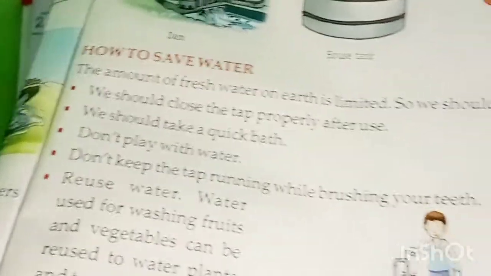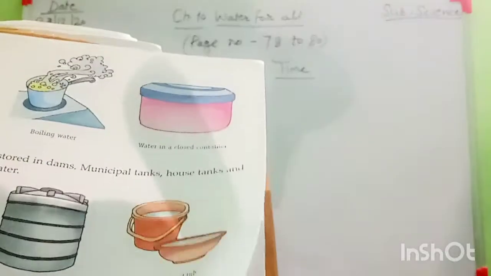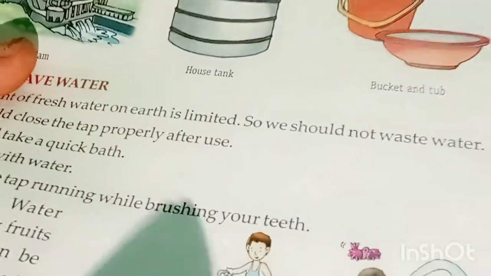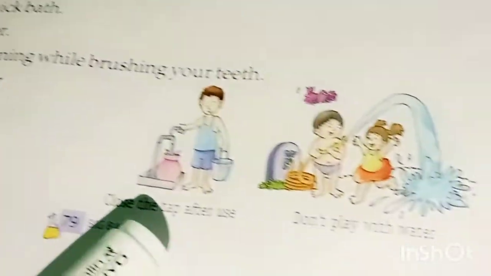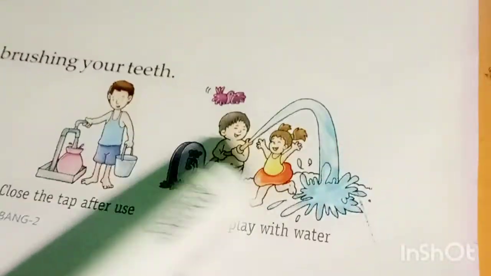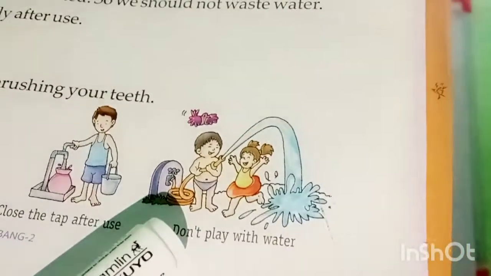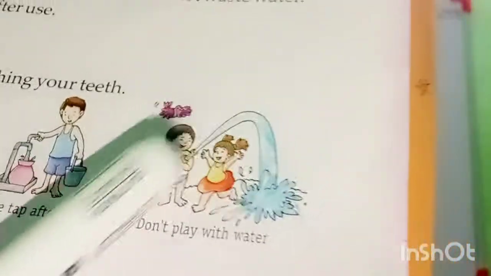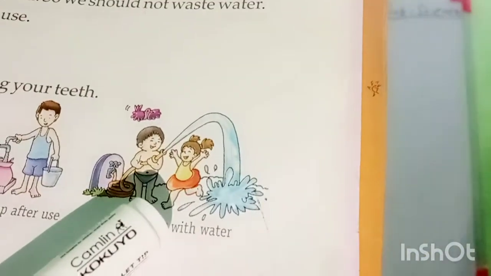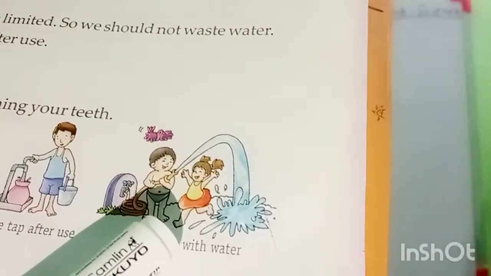Okay, students. Then after that, move to the next page. Here are two pictures. This boy closes the tap after use, and these boys and girls both waste the water. That is a very bad habit. They are playing with water. Is this good or bad? It is bad, right? Okay. Then move to the next page.